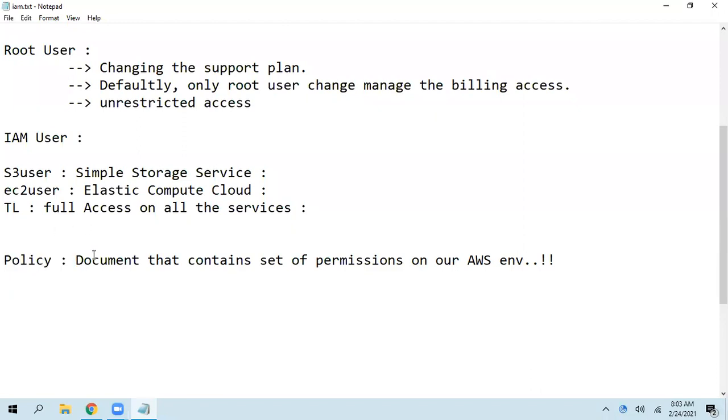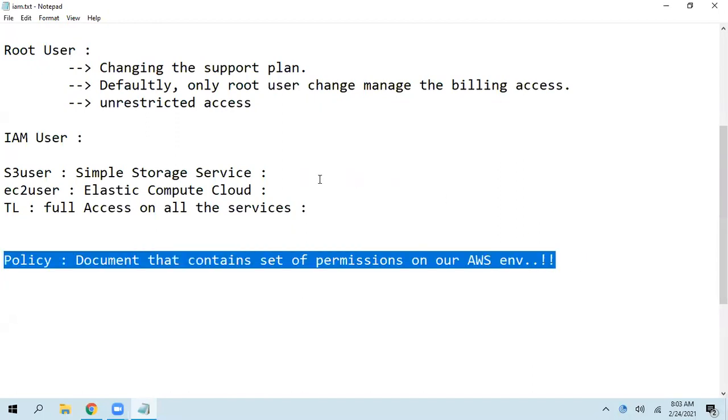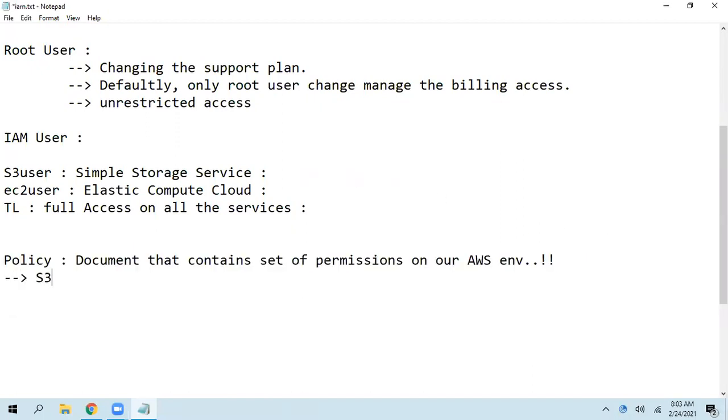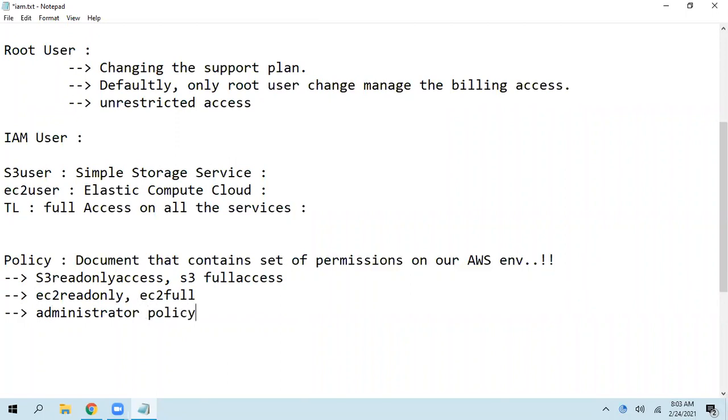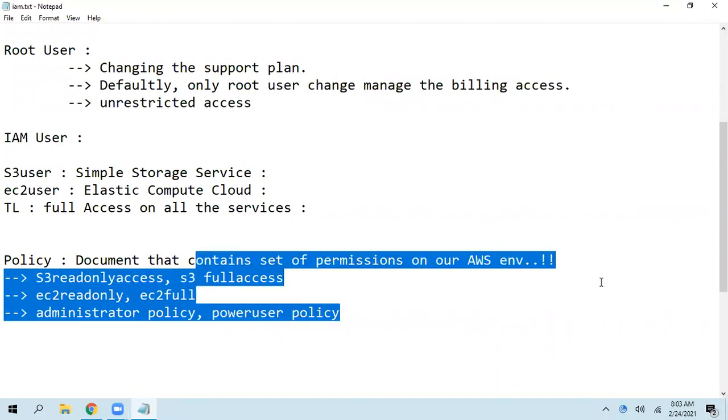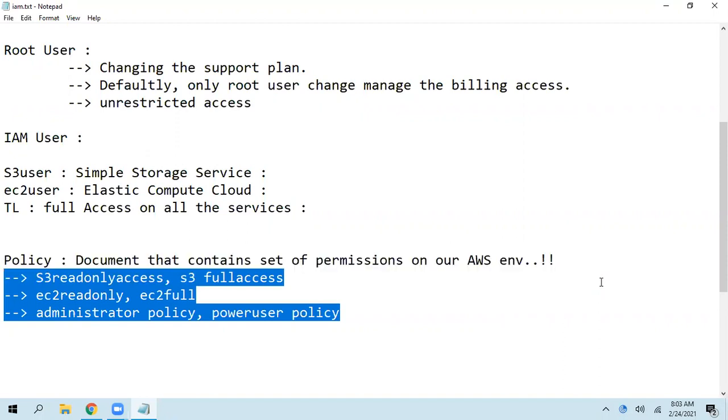So we have a set of permissions on all the services. We have a policy that is S3 read only access, S3 full access. When coming to EC2, we have read only access, EC2 full access. Of course, we have a number of related ones also. Then when coming to administrator access, we have the administrator policy, and we have the power user policy, right? So based on our requirement, we need to choose among those policies, then we need to associate.